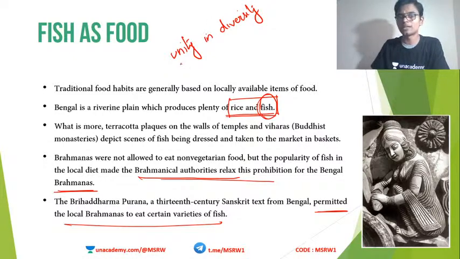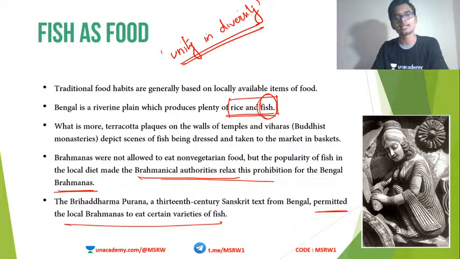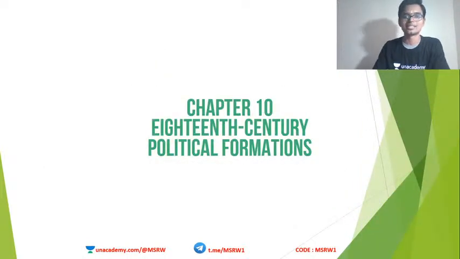So this chapter basically explains this point, unity in diversity. We saw different kinds of architecture, food, clothing, painting, music, dance. Okay, different regions have different styles, but even then something is common for all of them. Clear? So that brings us to the end of that chapter.